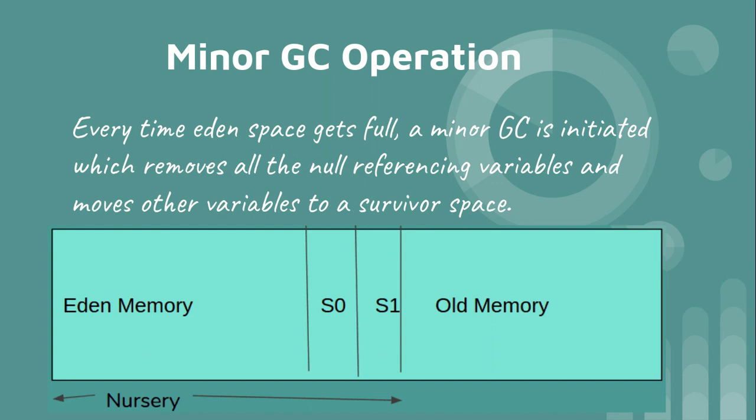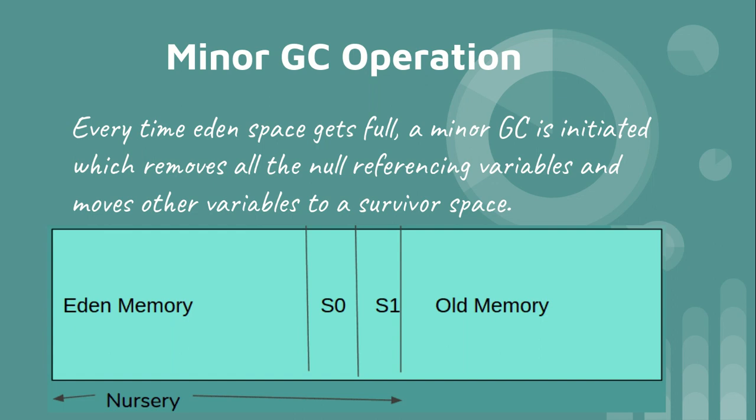Now, this is how our heap memory looks. I have explained it in my previous video also. From that video, if you can remember, our heap memory is basically divided into two parts: the young generation or the nursery, and the old generation or the old memory. Now the garbage collection operation can be divided into two operations: the minor GC operation and the major GC operation.